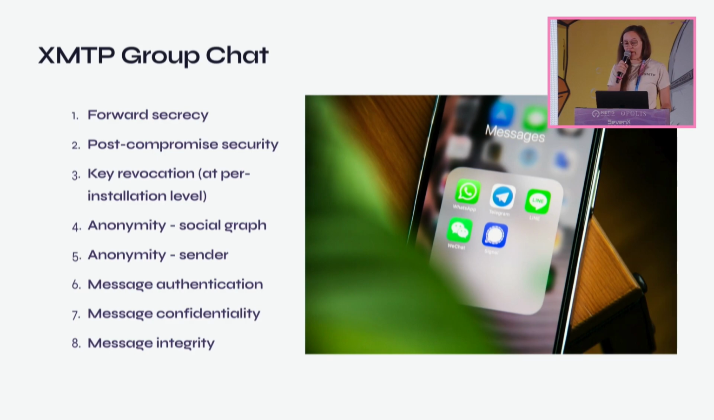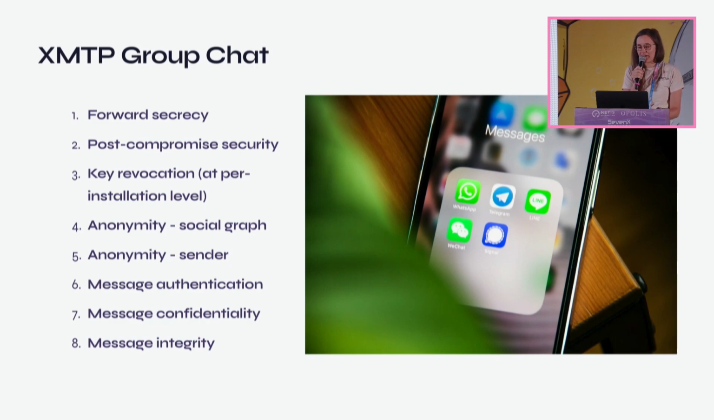This means we provide forward secrecy, which prevents messages sent today from leaking even if a future compromise happens. Post-compromise security, which prevents messages sent in the future from leaking even if a compromise happens today. Key revocation, which allows users to disable keys if they ever become compromised or are no longer needed. Anonymity of the social graph. This prevents the network from determining which users are communicating with each other.